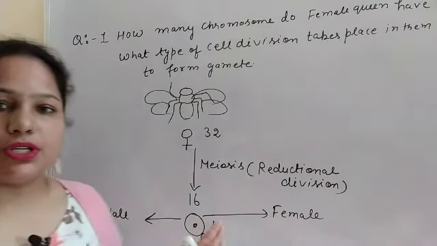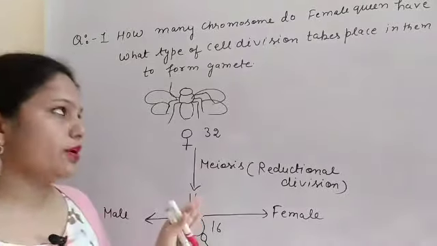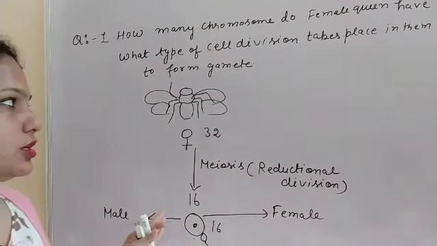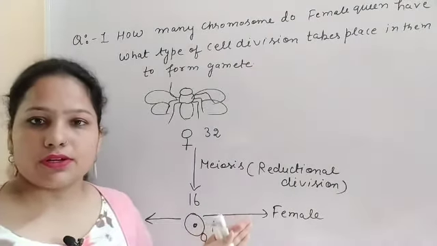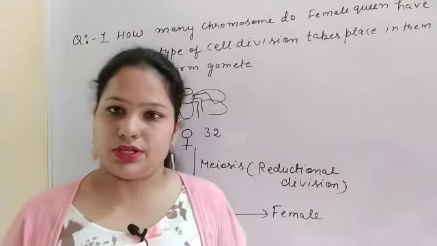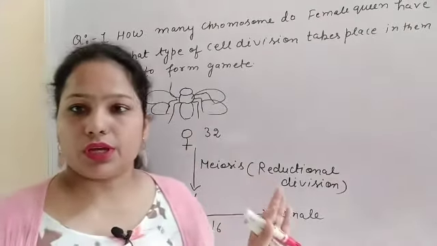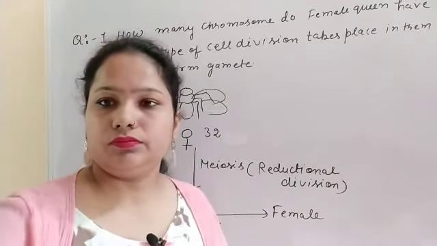So the sex determination in the case of honeybee is the haploid and diploid mechanism of sex determination, and it is very important. With the help of this example you can understand. Thank you.